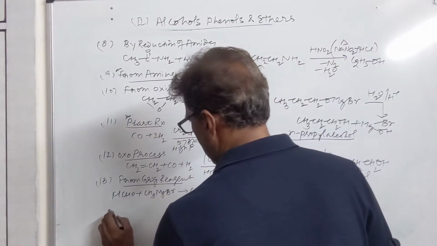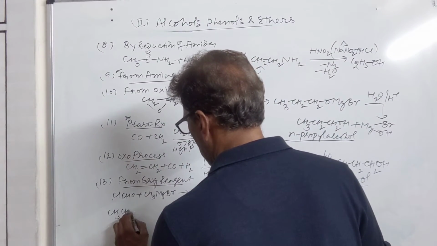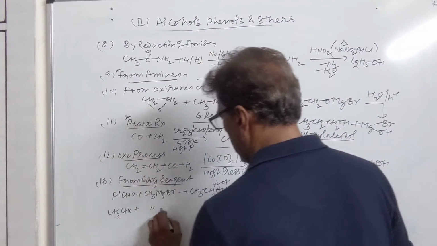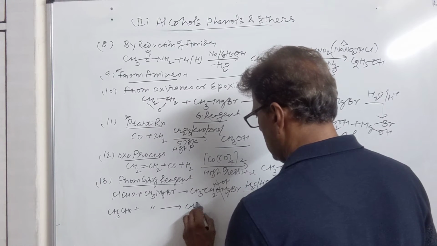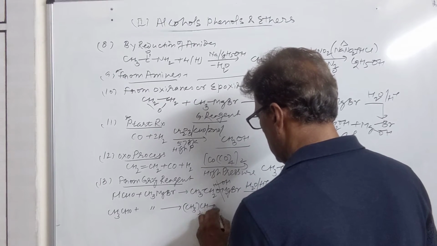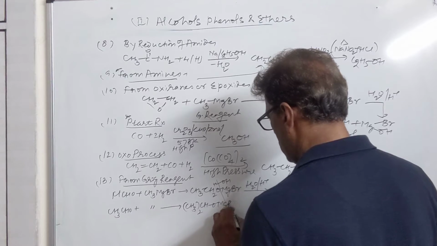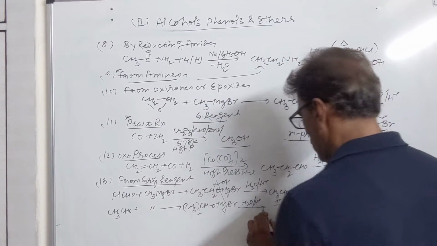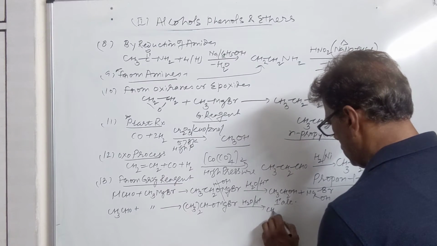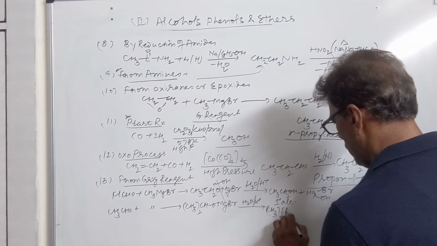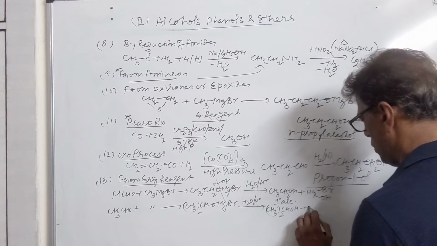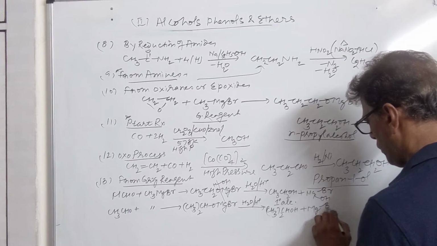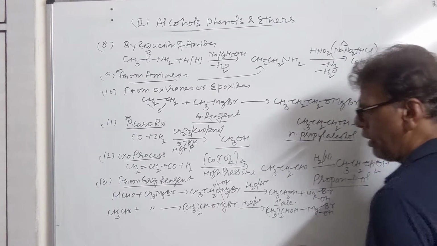If you want to get secondary alcohol, you attach one carbon to aldehyde group, take Grignard reagent, you will get (CH3)2CHOMgBr. It is treated with water in acidic medium. Product will be (CH3)2CHOH plus MgBrOH. This is secondary alcohol.